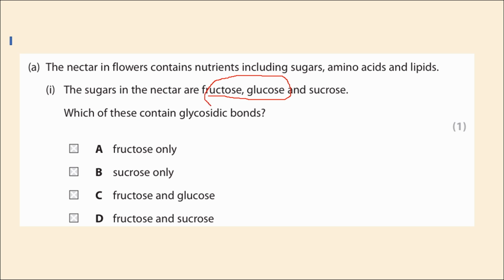However, sucrose is a disaccharide formed from the combination of glucose and fructose, meaning it does contain a glycosidic bond. So the correct answer is B, sucrose only.